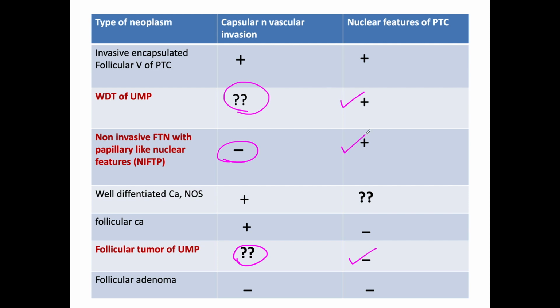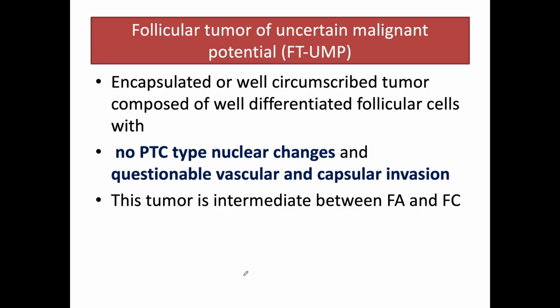Here we can see through this table that follicular tumor of uncertain malignant potential falls between follicular carcinoma and follicular adenoma, as carcinoma has invasion of capsule and vessel, and in adenoma it is absent. Coming to the follicular tumor of uncertain malignant potential, as we have read, it has no PTC type nuclear changes and questionable invasion of vessels and capsule, and it is intermediate between adenomas and follicular carcinomas.